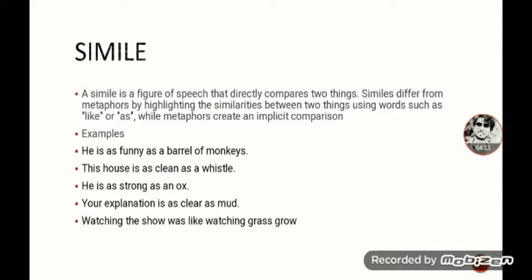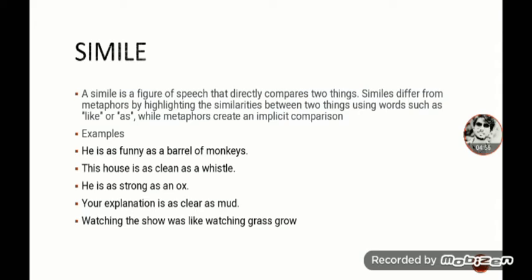The second example is, this house is as clean as a whistle. A whistle is so clear and vivid that it can easily be heard. So the house is compared with the whistle: the way a whistle can easily be heard, the house is that clean.